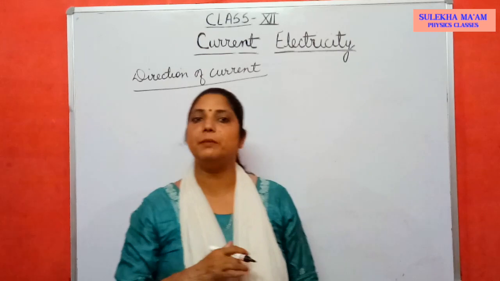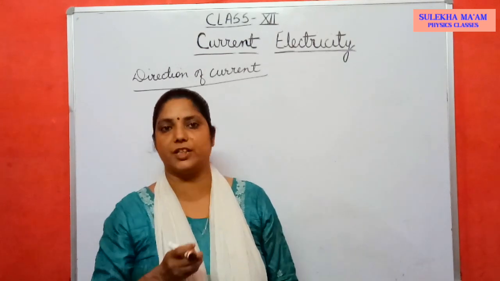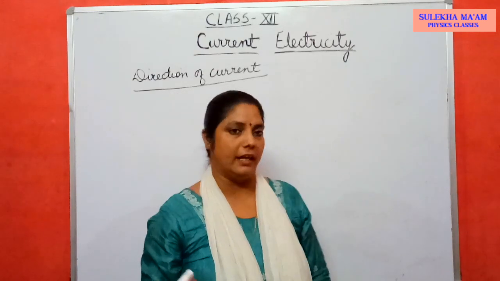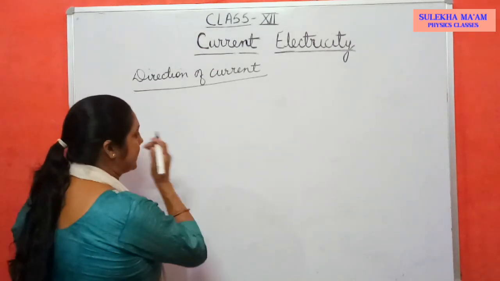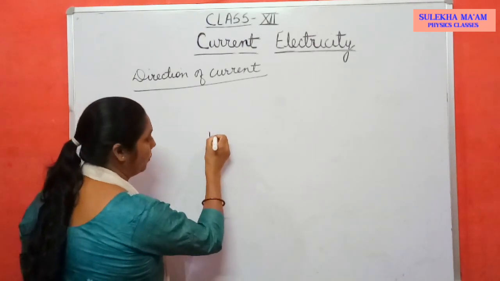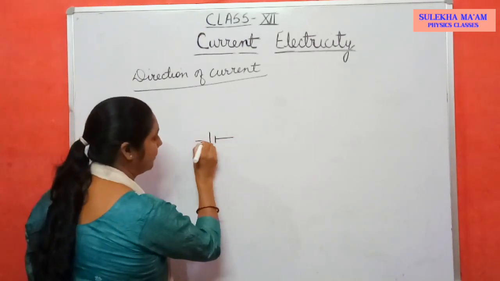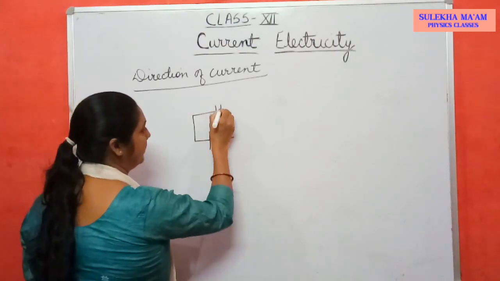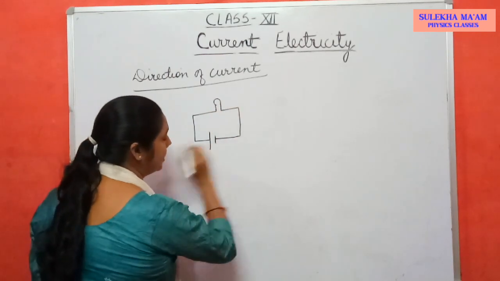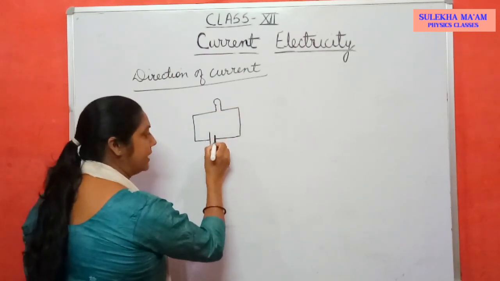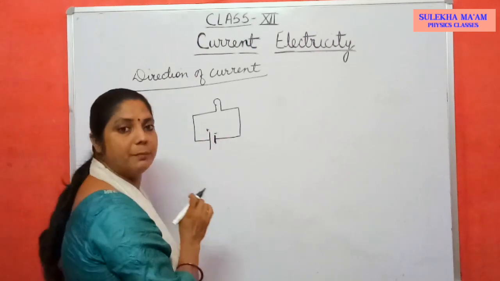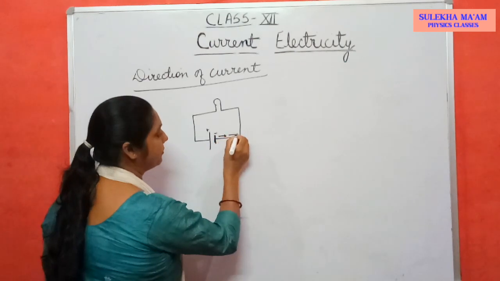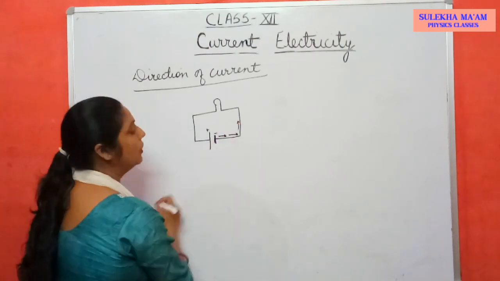Direction of current doesn't mean that it has some specific direction. It just only tells about from where the current originates and where it ends. Okay, you know that a cell has 2 electrodes. One is positive and one is negative. And when it is closed, then what happens? Suppose there is a bulb and it is a closed circuit. Then what happens? You know that this negative electrode has large number of free electrons. And electrons starts moving in this direction. From negative end to positive end.